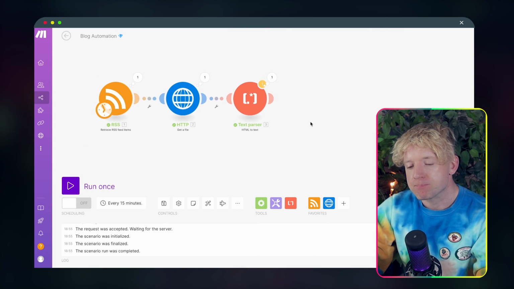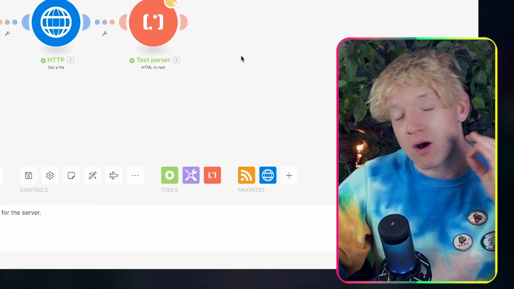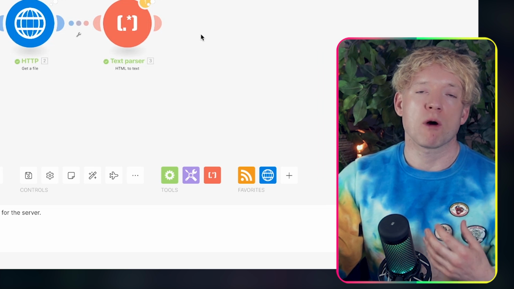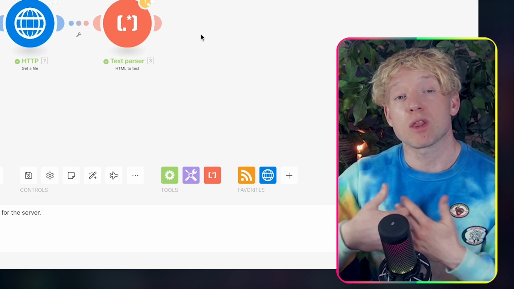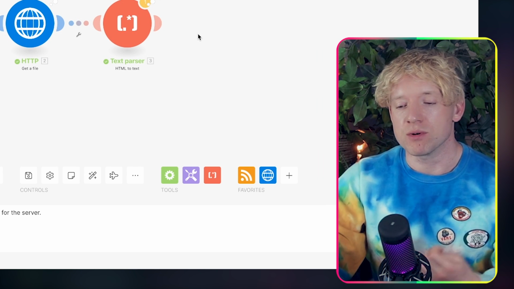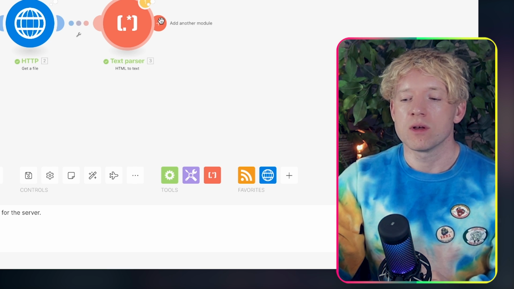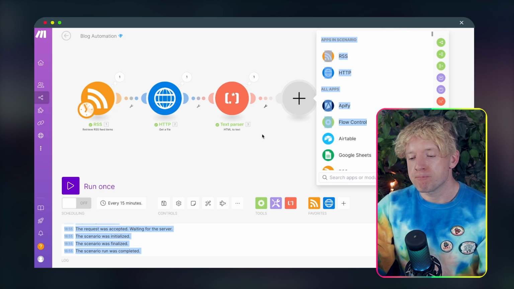Now, we zoom out a little bit. This is where we bring in our language model. Now, I'm going to use Anthropic. In my testing for this, I personally found Anthropic to be more effective, more reliable. So what's going to be the role of Anthropic here? So click on the plus button.